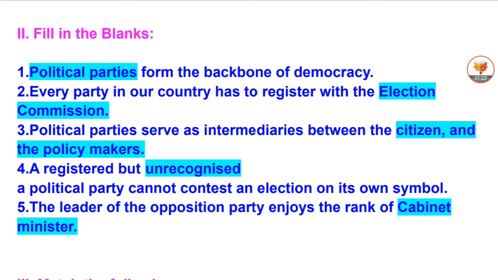3. Political parties serve as intermediaries between the citizens and the policy makers. 4. Parties that are registered but unrecognized cannot contest an election on their own symbol. 5. The leader of the opposition party enjoys the rank of cabinet minister.